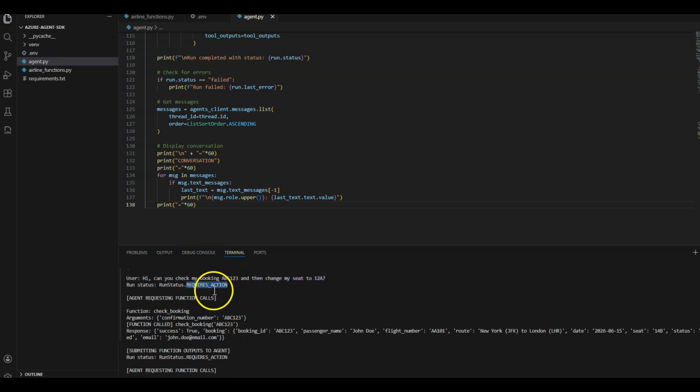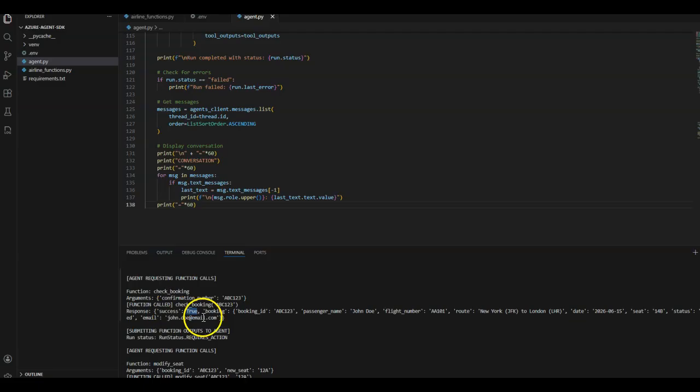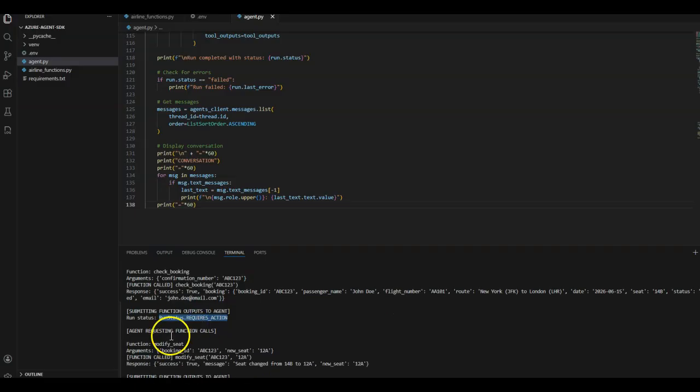So the first function that the agent wants to call is check booking, to which it is passing the parameter ABC123. So here in the code, we call the Python function check booking along with this parameter. We get the success as true. Now this response is sent back to the agent. The agent then again returns the status as requires action. That is, it now needs to call some other function, which is modify seat.